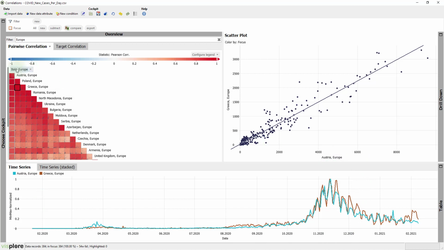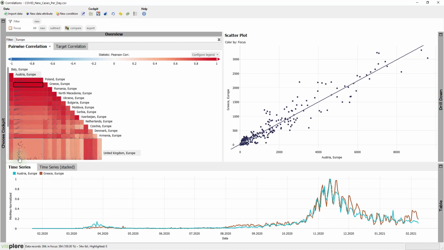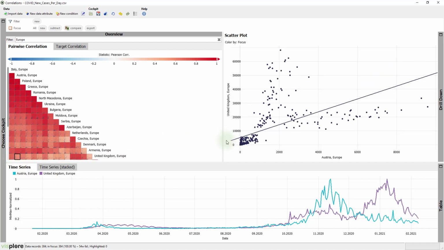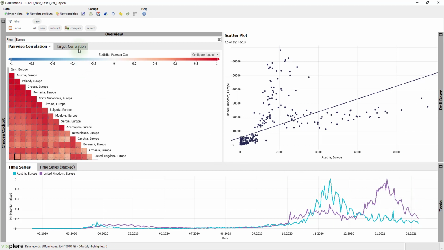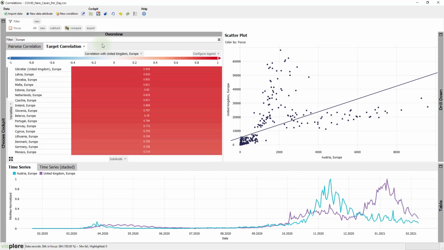Actually, there is an entire cluster of similar countries that all correlate with each other. However, other countries have different trends. That's why these cells here are not as red. For example, the United Kingdom has recently seen quite dramatic increases. Could this have something to do with the mutation of the virus? And which other countries have recently seen similar increases?